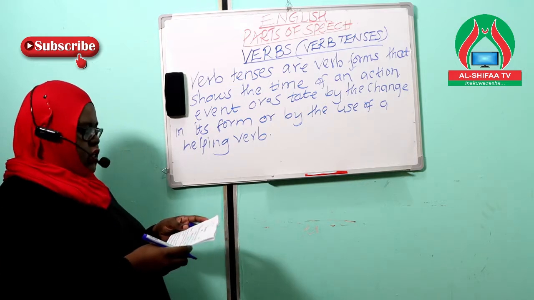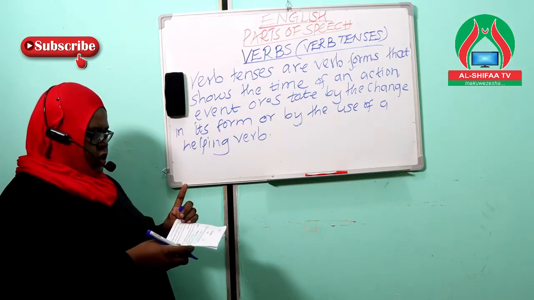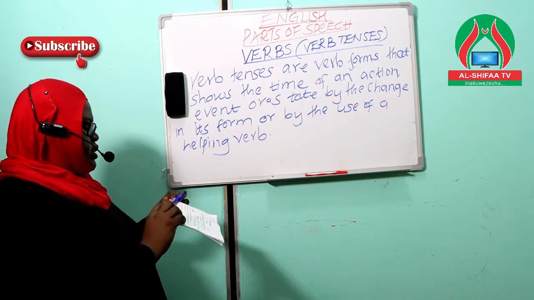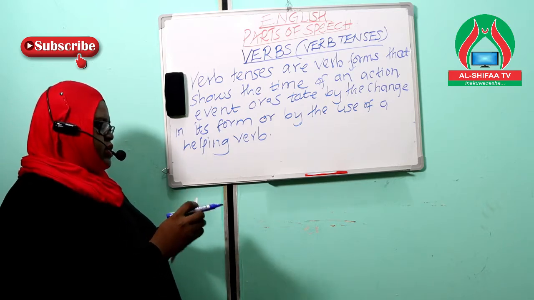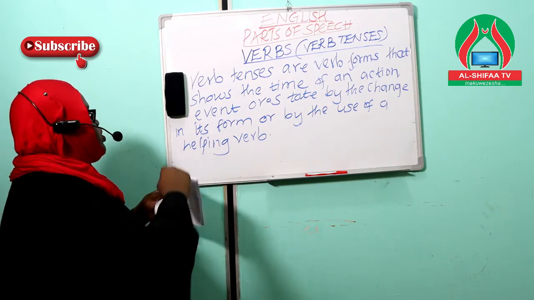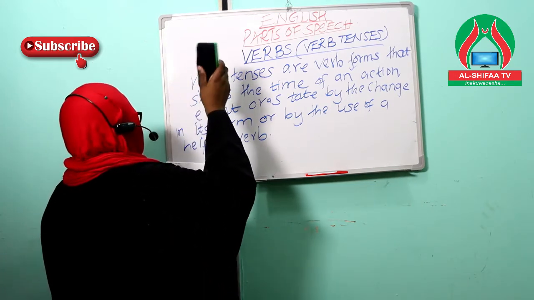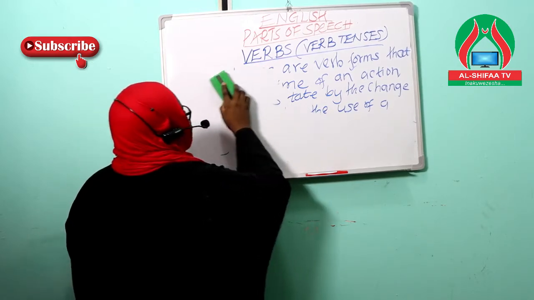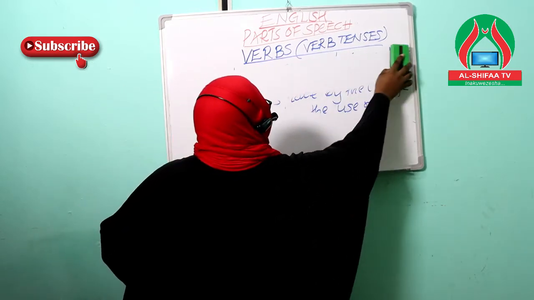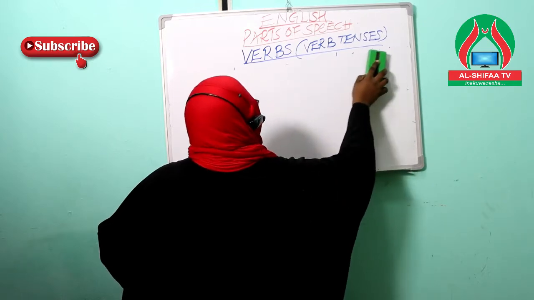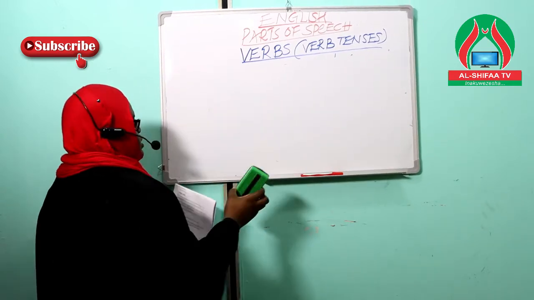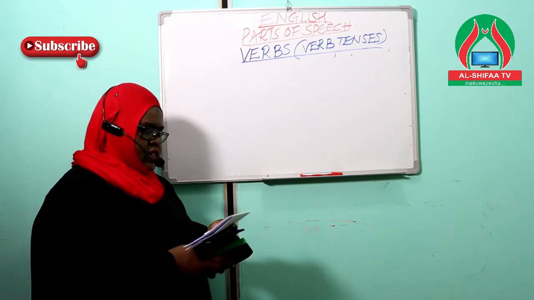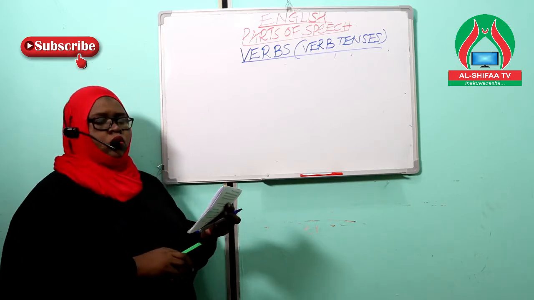Now in the language of English, we have 3 main verb tenses. These are the present tense, the past tense, and the future tense. Now the present tense talks of actions or events that are happening at the moment.